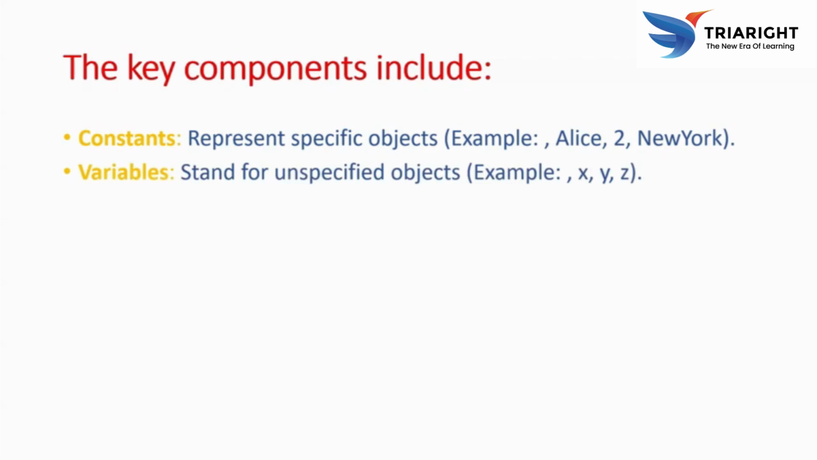Next are variables, which stand for unspecified objects. We know variables, right? If we don't assign any values, but want to store values, we assign variables like X, Y, Z or A, B, C. Those are the commonly used ones. The purpose of a variable is to stand for unspecified or generic objects, used when you want to make a statement that applies to any object whose specific identity is not known or relevant at the moment.